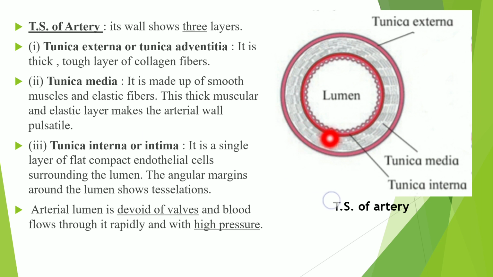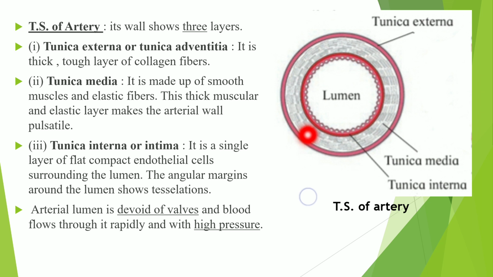See this figure. This artery shows three layered wall. Outer wall is called as a tunica externa or tunica adventitia. So this wall is a thick, tough layer which is made up from the collagen fiber.